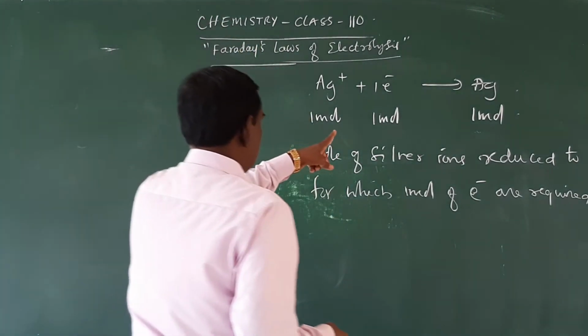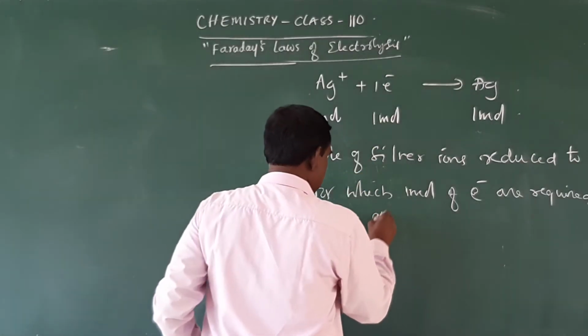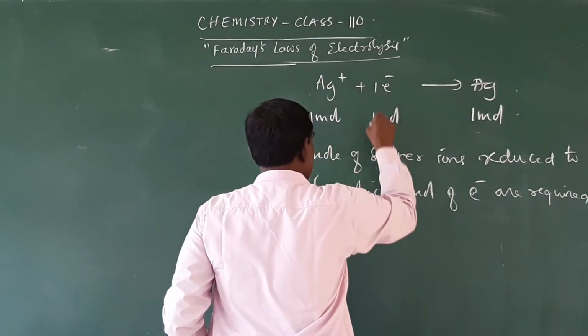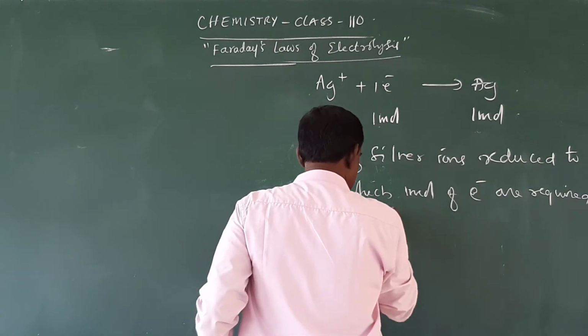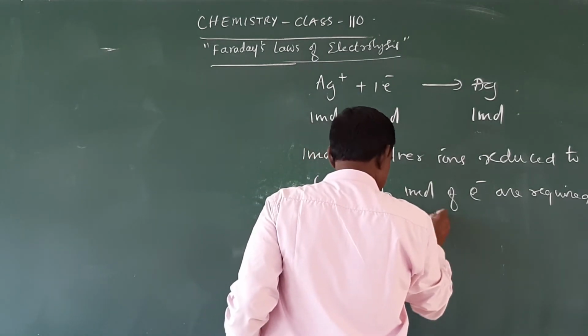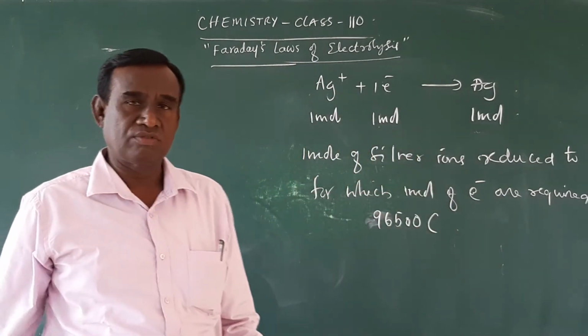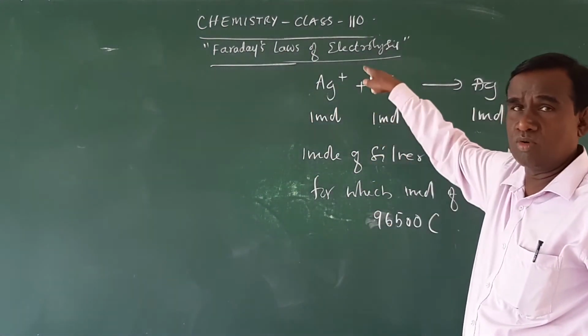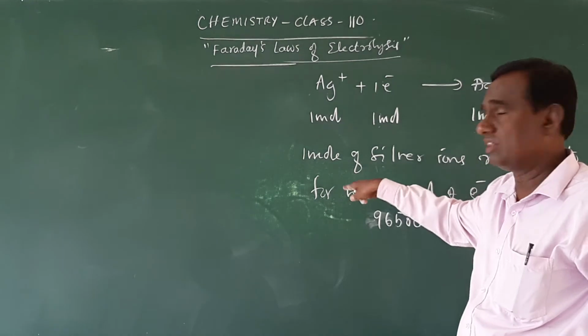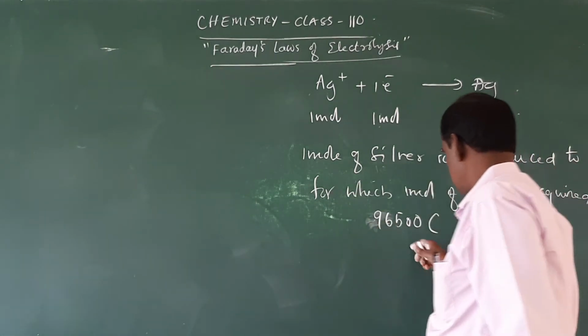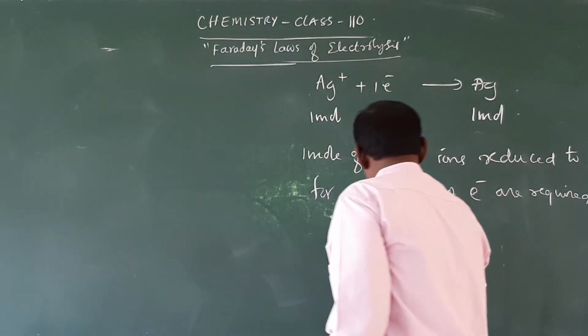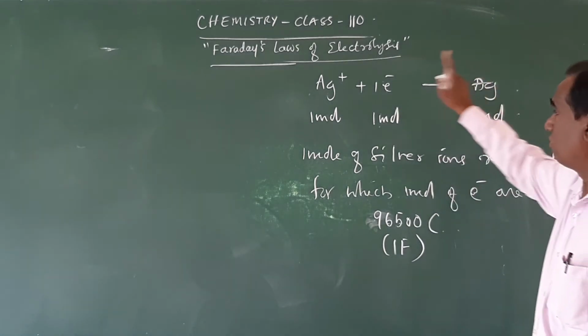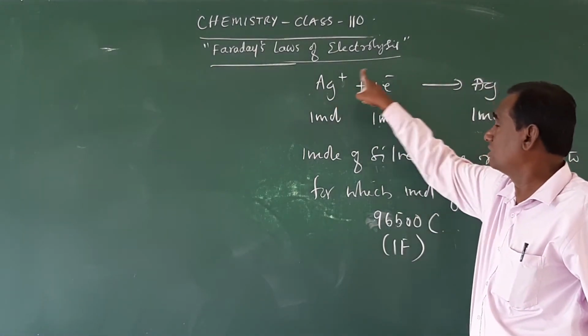1 mole of electrons is equal to 96,500 coulombs of electricity. That means 1 mole of electrons is equal to 1 Faraday, which is 96,500 coulombs of electricity. So 1 Faraday of electricity is required for the conversion of 1 mole of silver ions to 1 mole of silver.